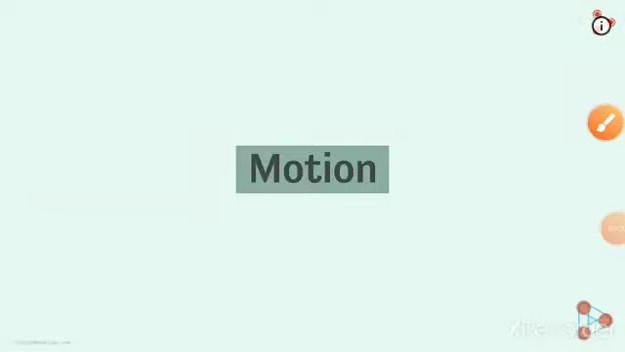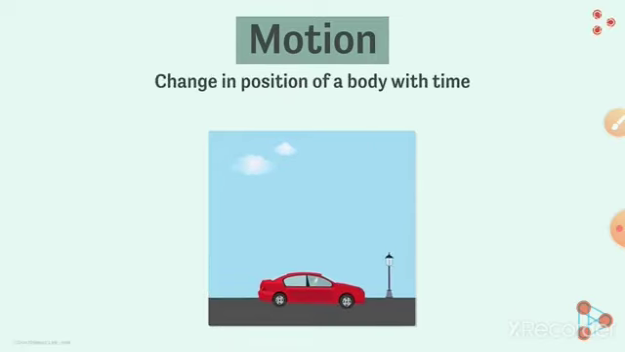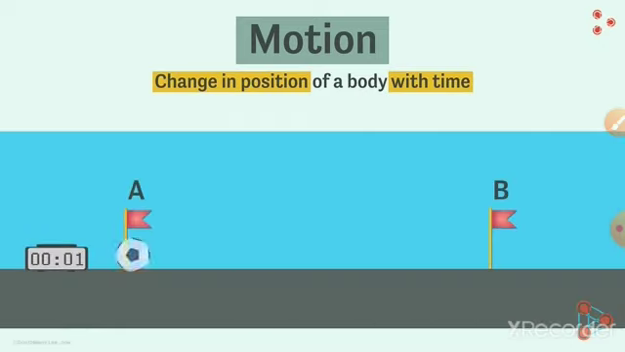What is motion? Motion means change in position with time. So a car is moving and it is changing its position with time. So motion means change in position of a body with time. So movement of a body along with time.